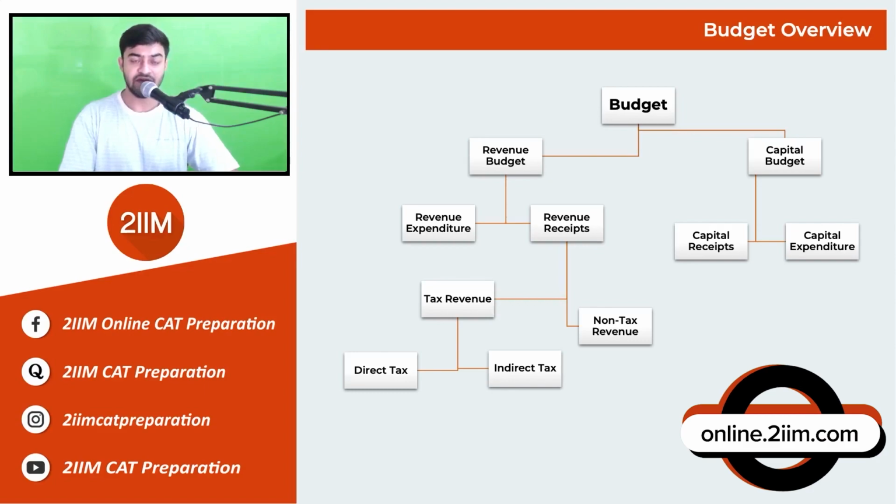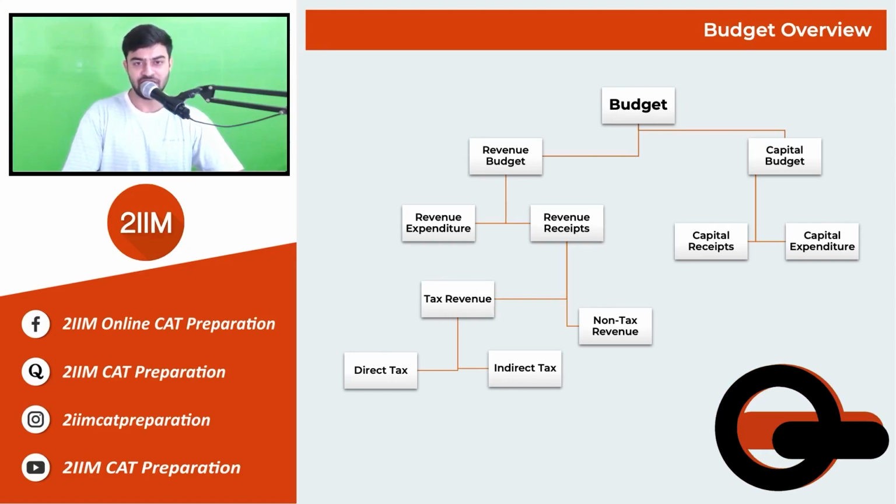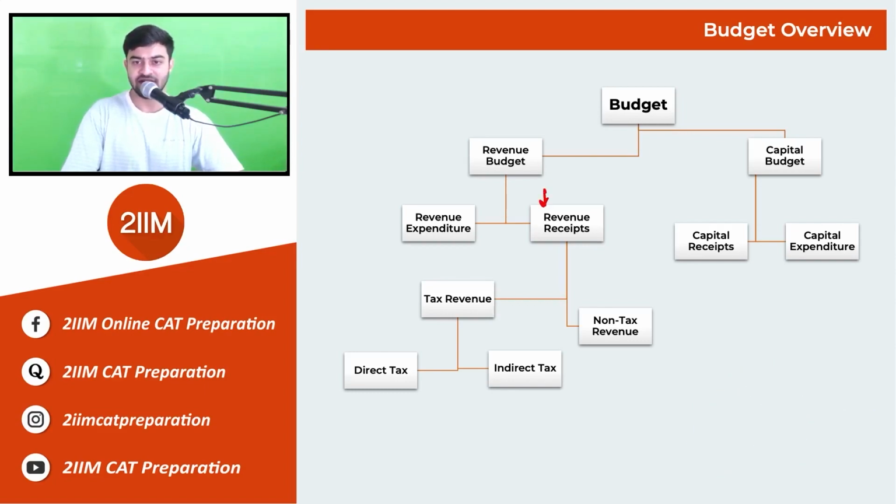So the total receipts is the sum of the revenue receipts and the capital receipts. This is the total receivables, the money which comes in. The sum is 39.45 lakh crores. Every number in the chart is going to be in lakh crores and in rupees. So it is 39.45 lakh crore rupees, and the total expenditure is again 39.45 lakh crores.